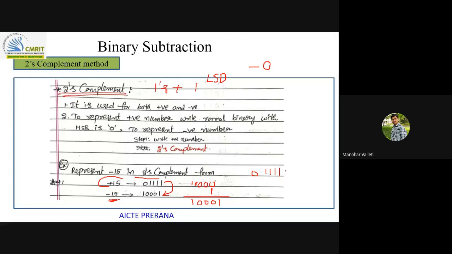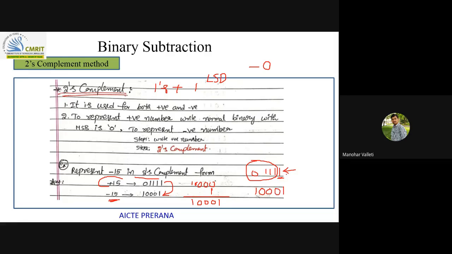If I want to find out 2's complement for this, try to see from here: wherever 1 comes, till there you stop, and the rest of the portion you apply 1's complement on that. So you will get directly 2's complement for that particular number. Wherever 1's are there, I'll make 0. Wherever 0 is there, I'll make 1: 1 1 0 0 0 and 1.